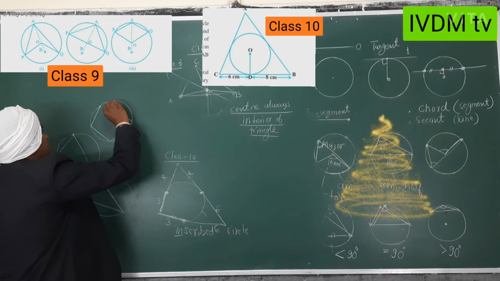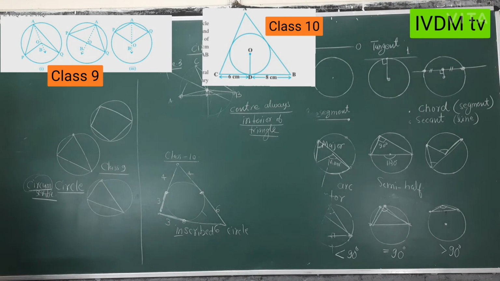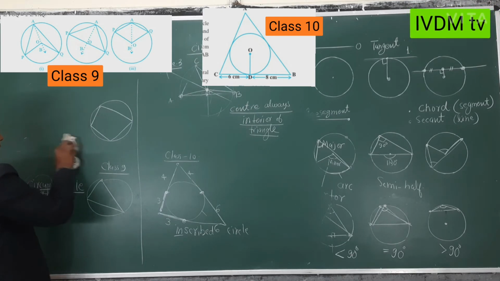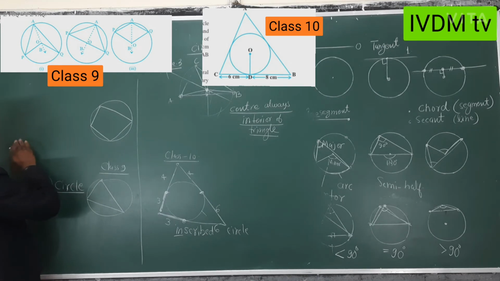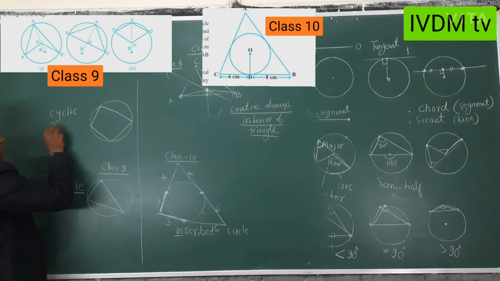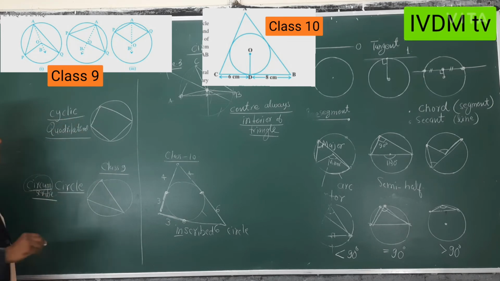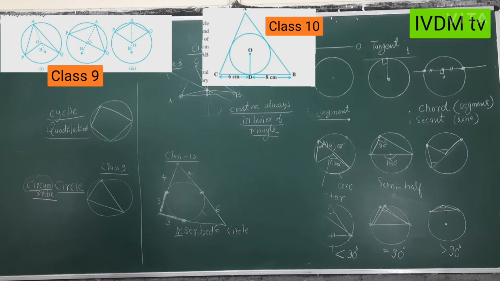If you take 4 points in class 9th, so this quadrilateral is called a cyclic quadrilateral. This cyclic quadrilateral theorem is in class 9th, page number,